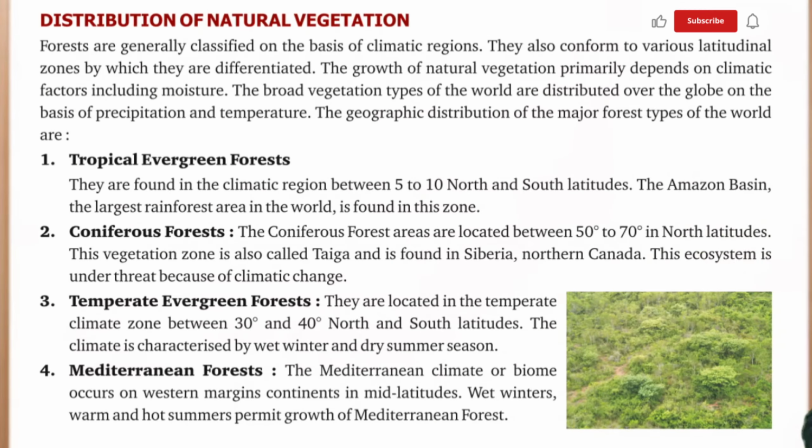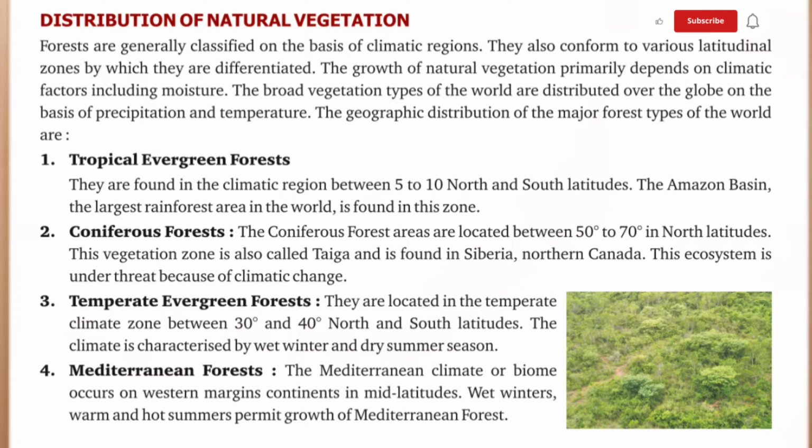Natural vegetation. Forests are generally classified on the basis of climatic regions. They also conform to various latitudinal zones by which they are differentiated. The growth of natural vegetation primarily depends on climatic factors including moisture. The broad vegetation types of the world are distributed over the globe on the basis of precipitation and temperature.